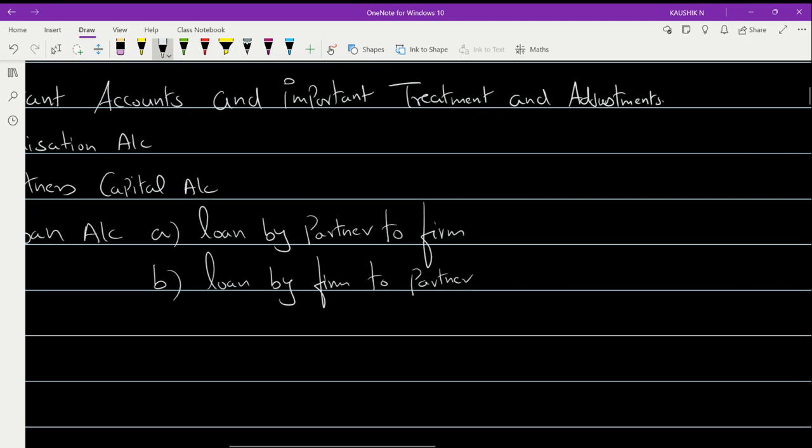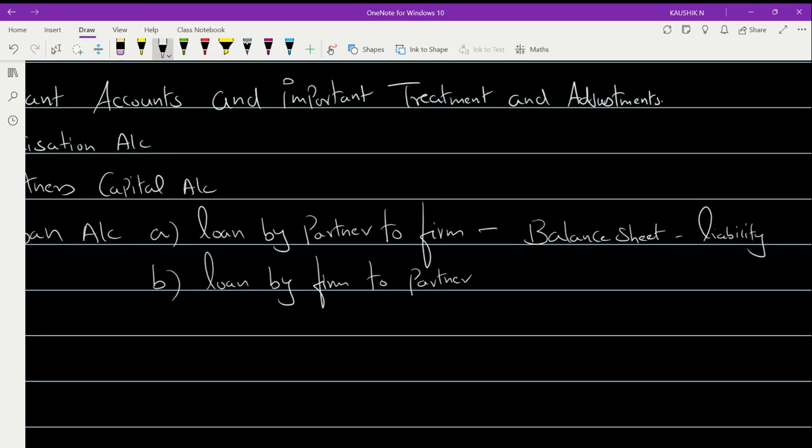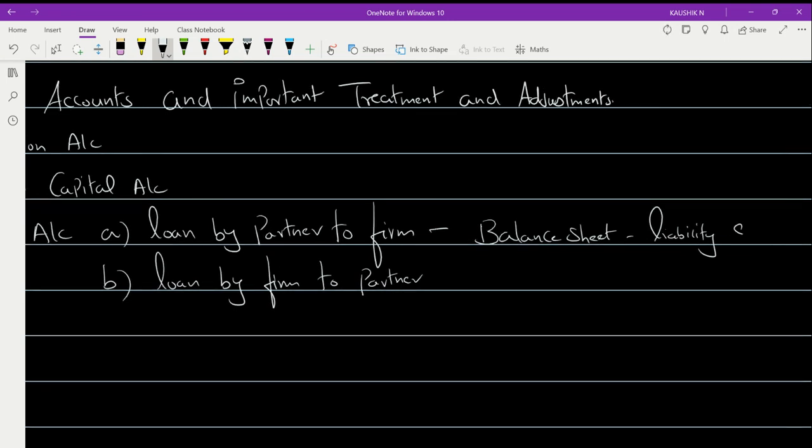How to understand whether this is a loan given by the partner to the firm or a loan given by the firm to partner? If it is a loan given by partner to the firm, then the amount of this loan will be appearing in your balance sheet, on the liabilities side. That is an indicator to understand it is a loan by partner to the firm.